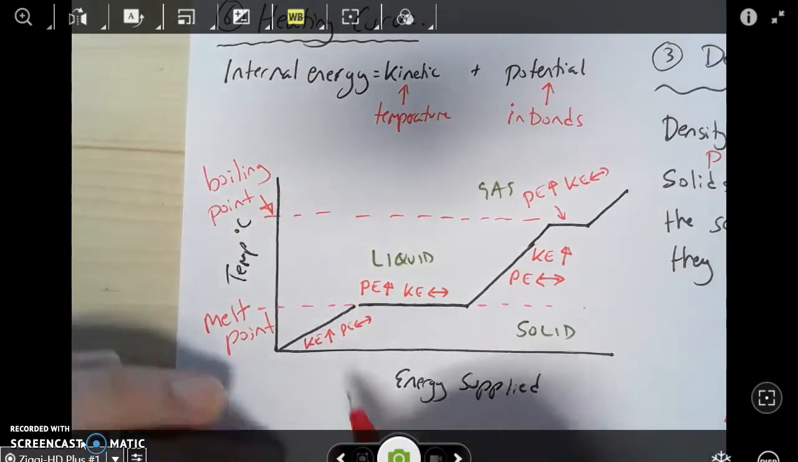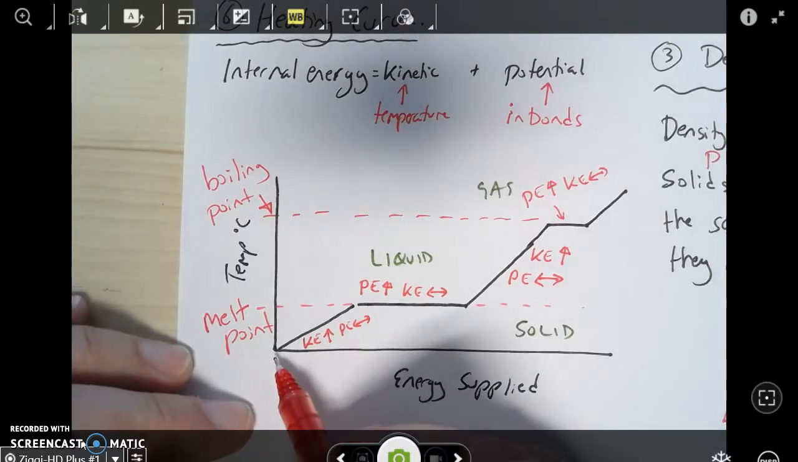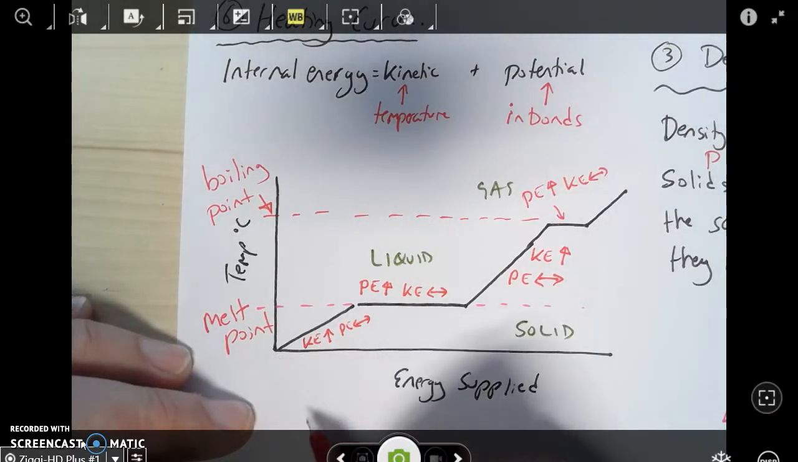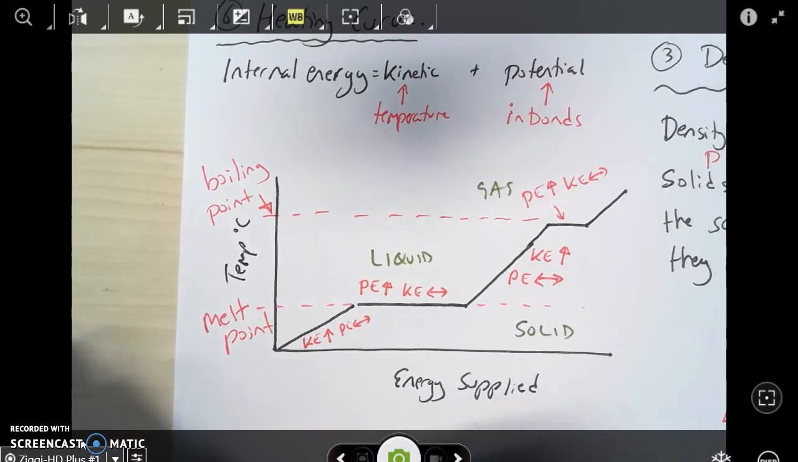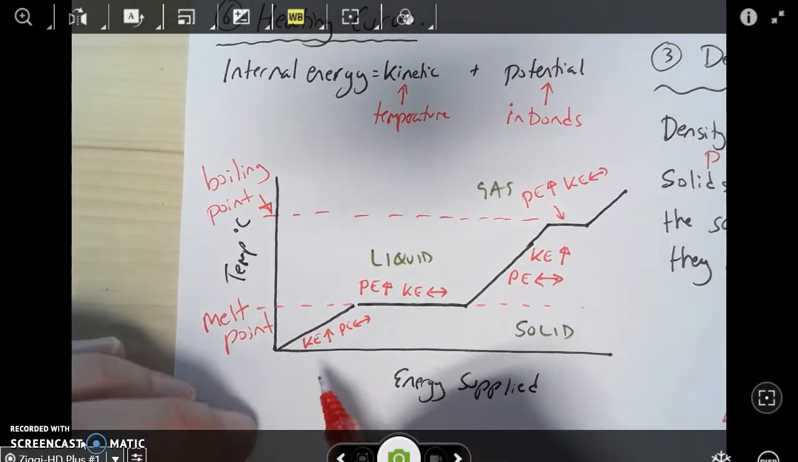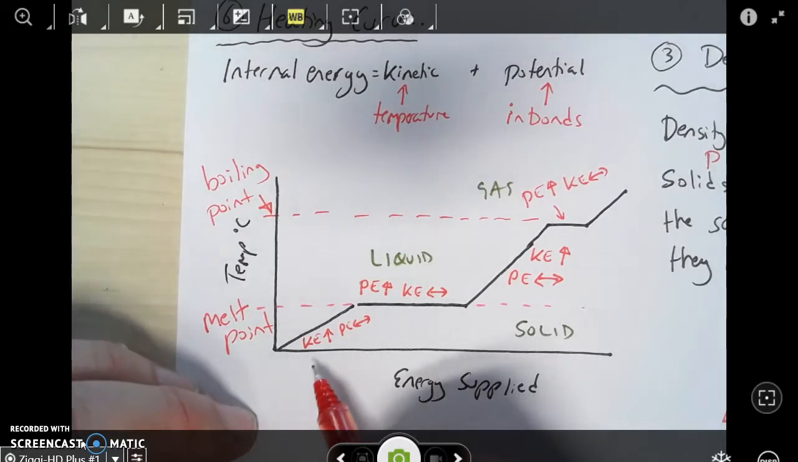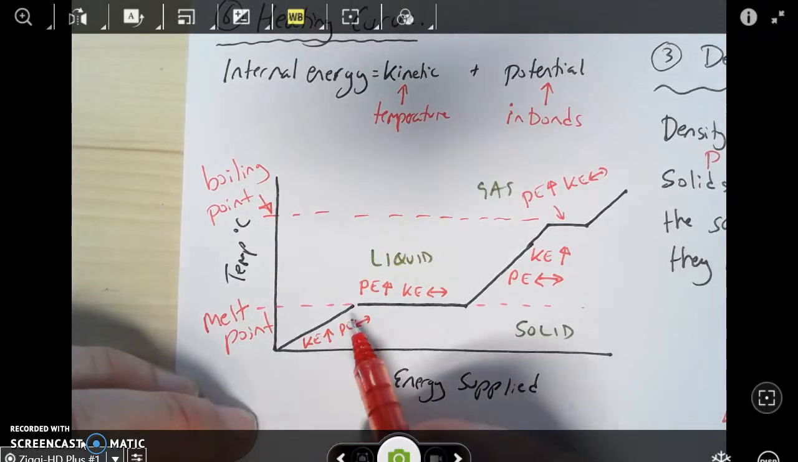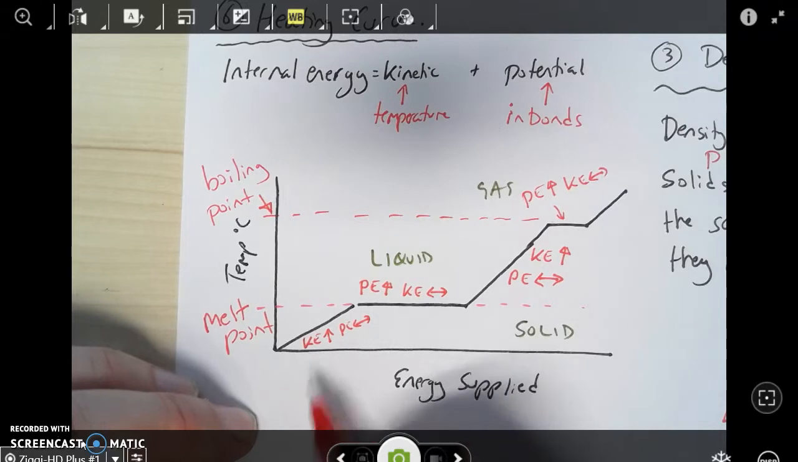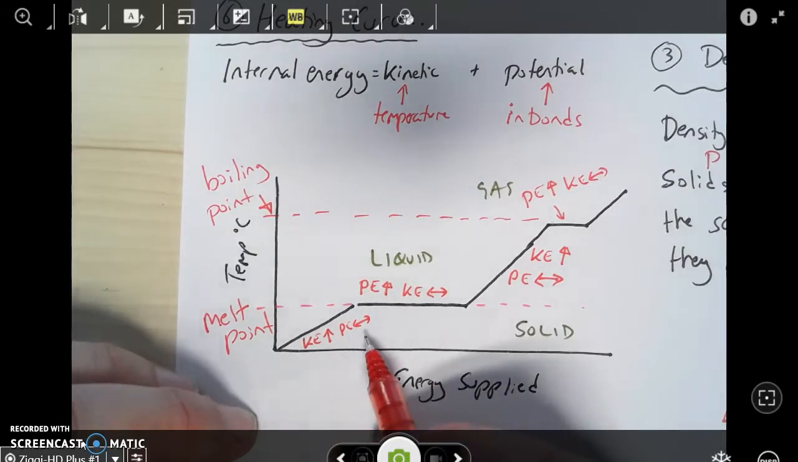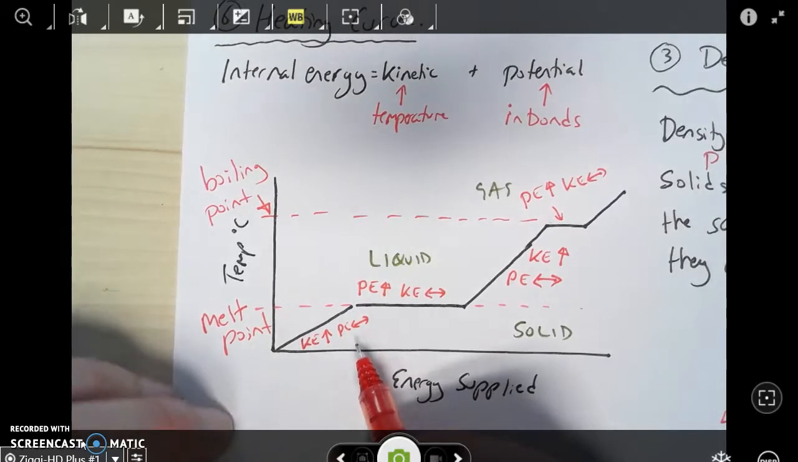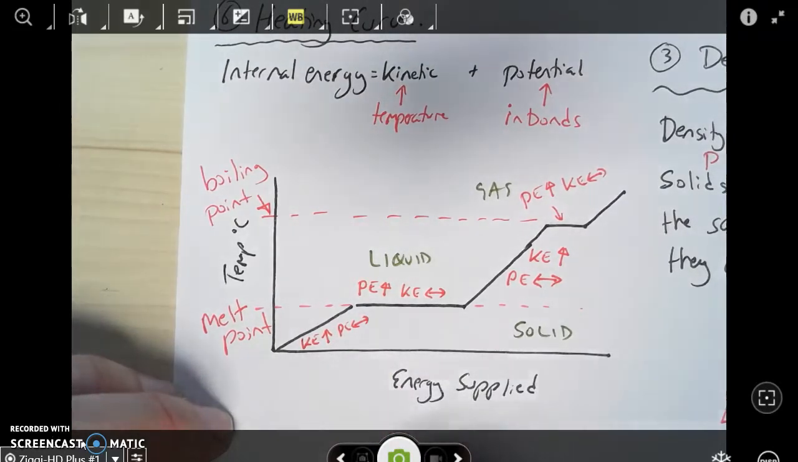So my little diagram here shows that when you're below the melting point, as you increase the amount of energy being transferred, as in we've left the gas stove running, the ice is taking in energy, and that energy is heating the ice up until it gets to 0 degrees. So its kinetic energy is increasing. The potential energy is not changing because that's to do with the bonds, and we're not doing anything with the bonds until we get to the melting point.